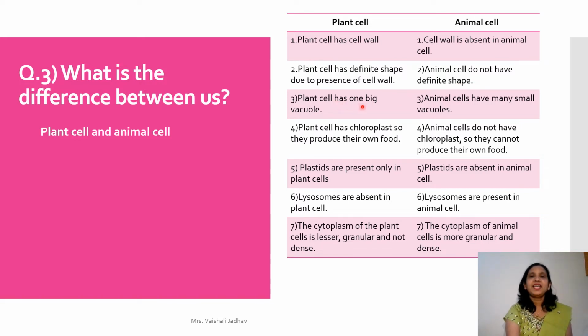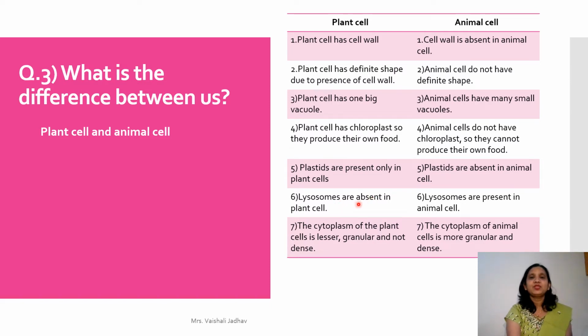Third point, plant cell has one big vacuole. Vacuole means empty space, whereas animal cells have many small vacuoles. Fourth point, plant cell has chloroplast, so they produce their own food because chlorophyll pigments are present in it. Fourth point, animal cells do not have chloroplast, so they cannot produce their own food. Fifth point, plastids are present only in plant cells. Fifth point of animal cell, plastids are absent in animal cell.